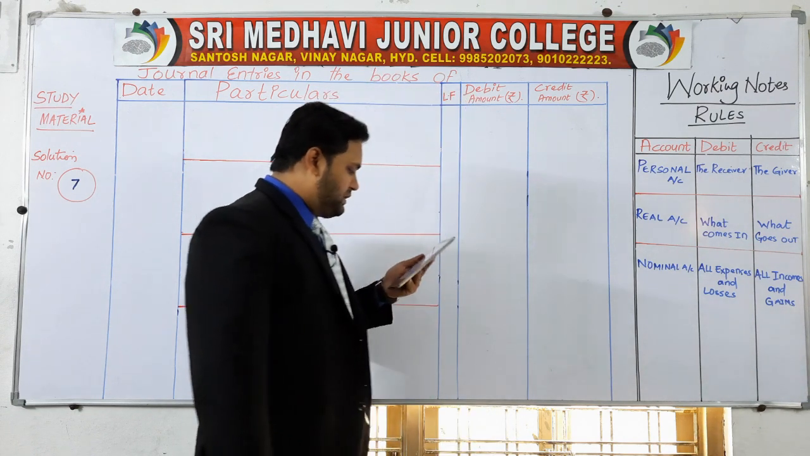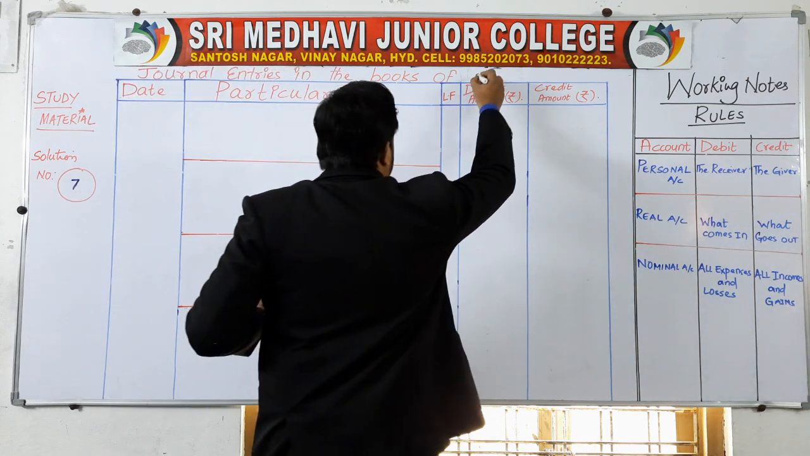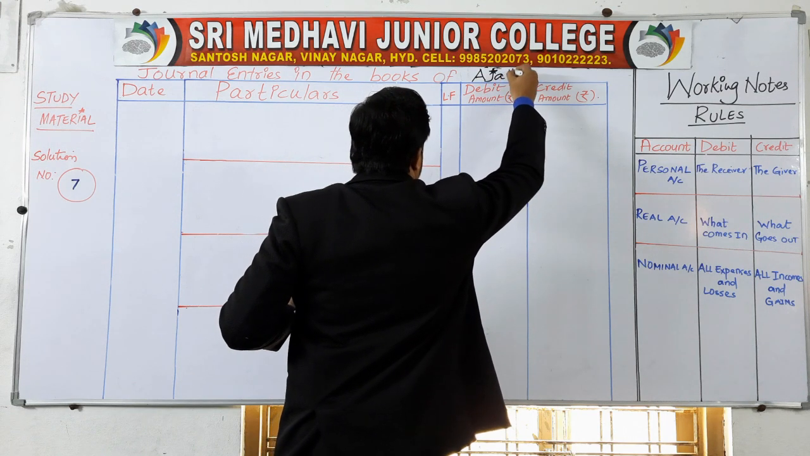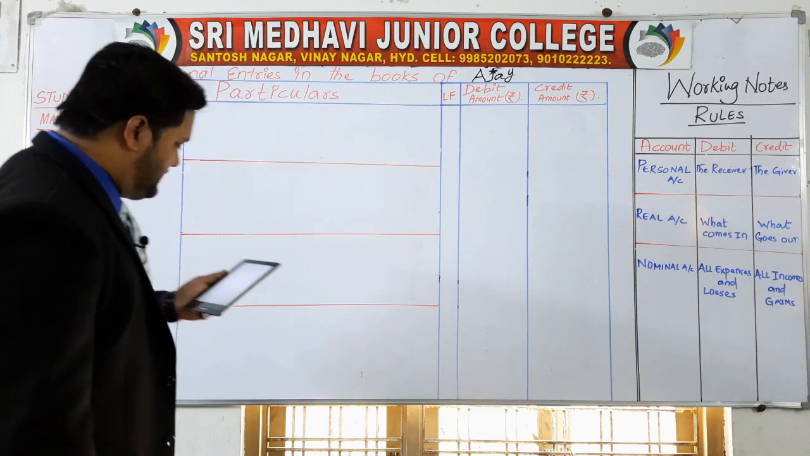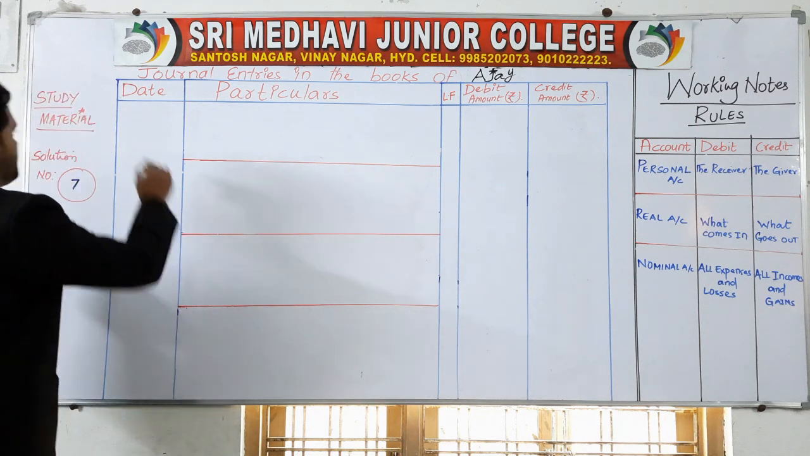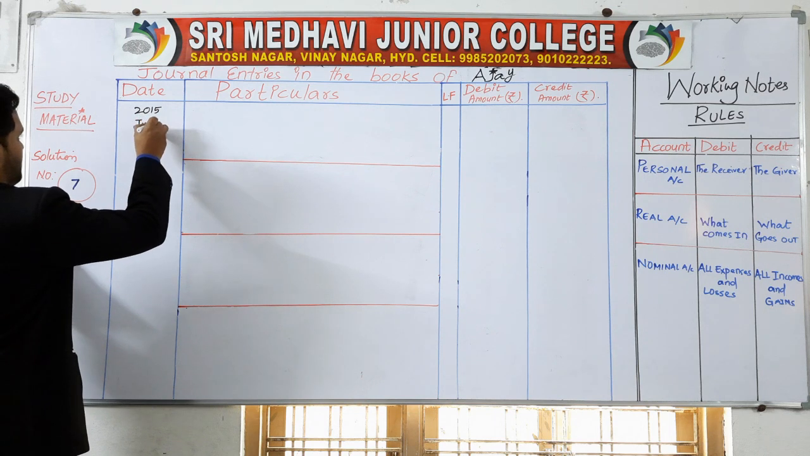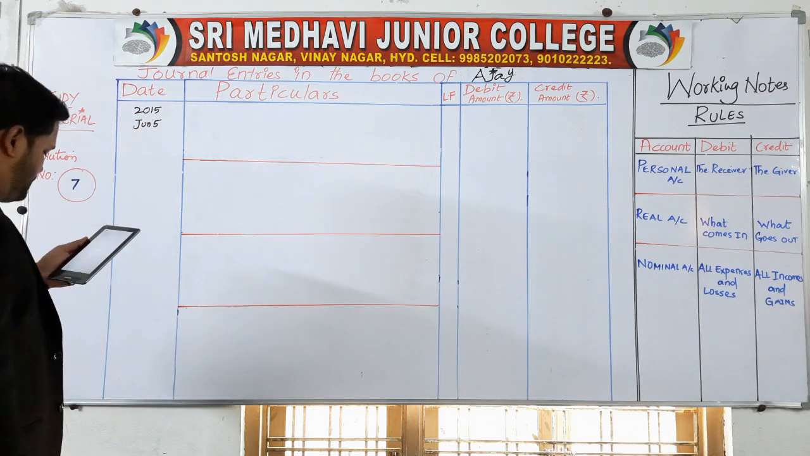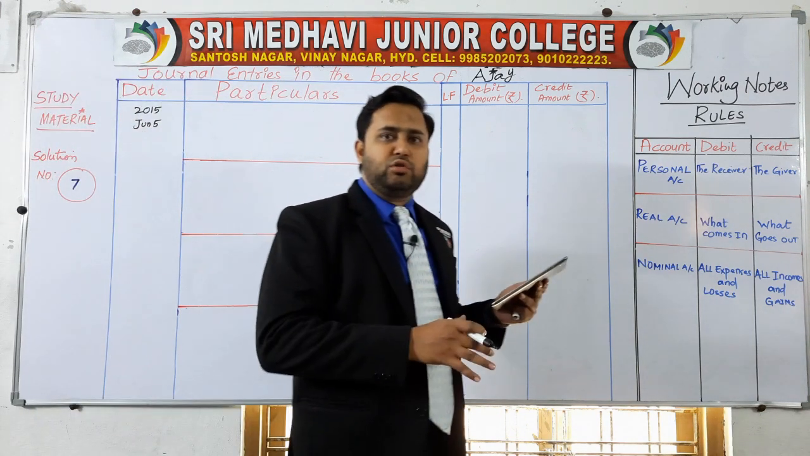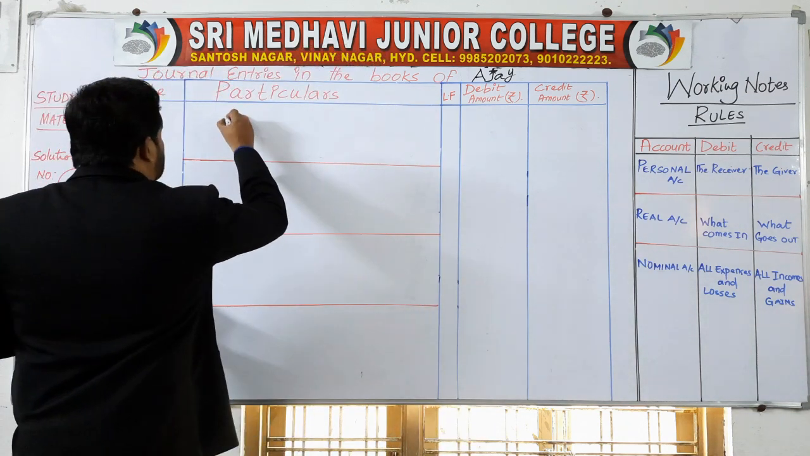Now, what's the question here? Journalize the following in the books of Ajay. So journal entries in the books of Ajay. 2015 June 5. 5th of June. Ajay has started the business with cash. So cash came into the business. So debit the cash. If cash comes in, debit it. If cash goes out, credit it.